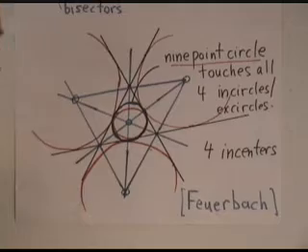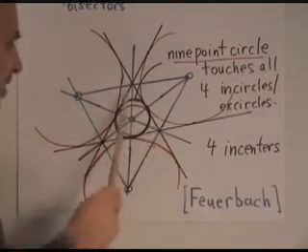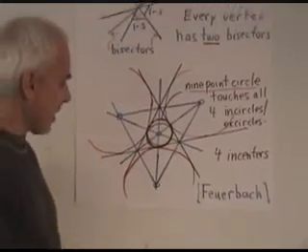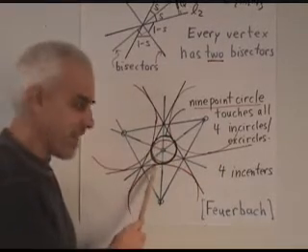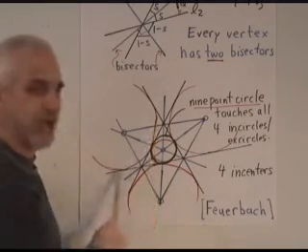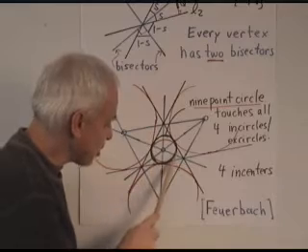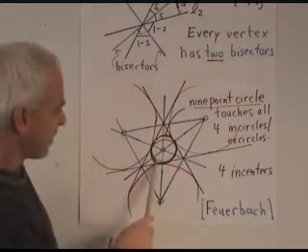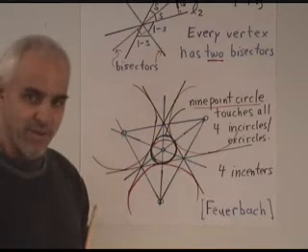Now, a beautiful property of the 9-point circle of the original triangle, discovered by a mathematician called Feuerbach, was that that 9-point circle, here shown in green, is tangent to each of these 4 in-circles or X-circles. Tangent means that it just touches each one of these circles tangentially. It just fits in there beautifully, no matter what triangle we started with.